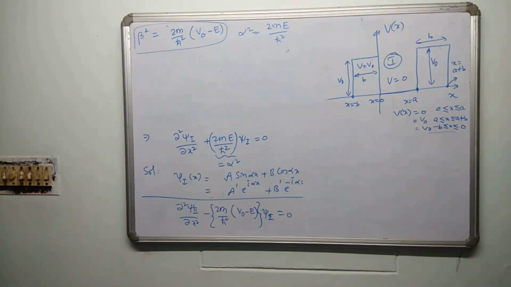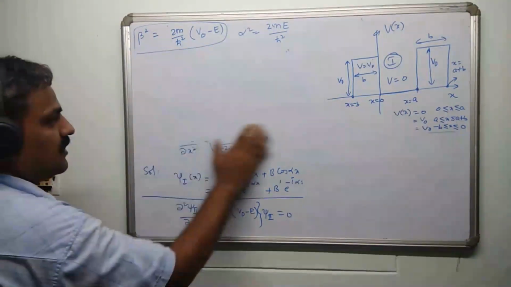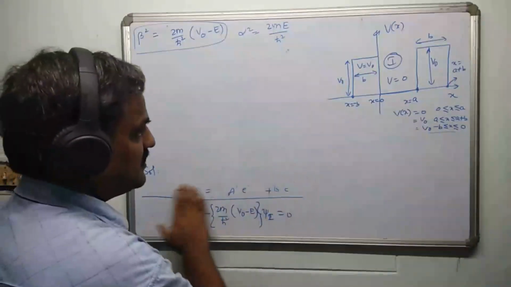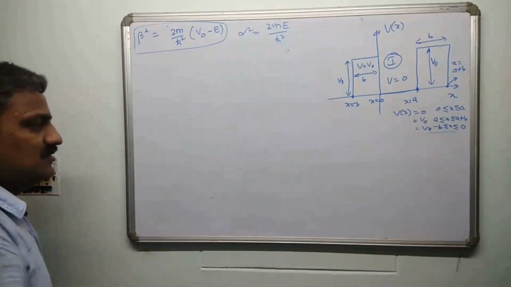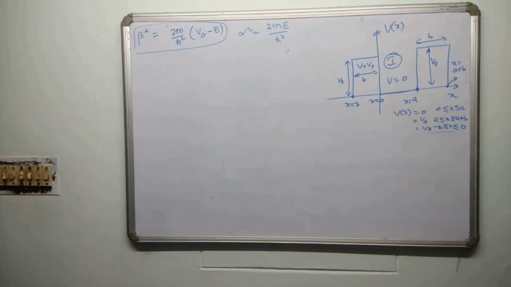Now you can proceed by doing the Schrodinger wave equation in region 3 also. But if you keep on doing like this, you are going to have so many equations with so many solutions.